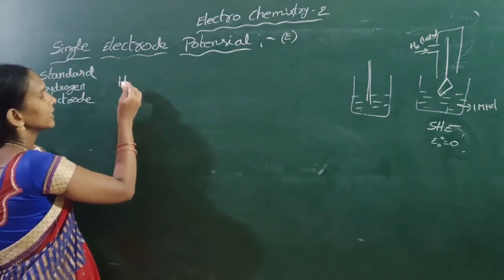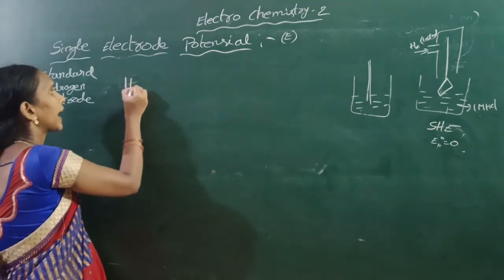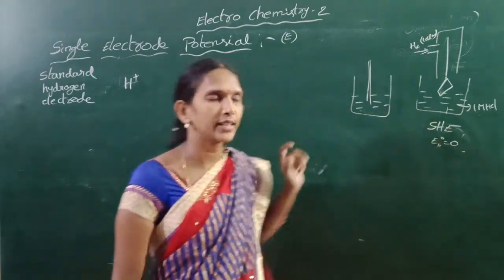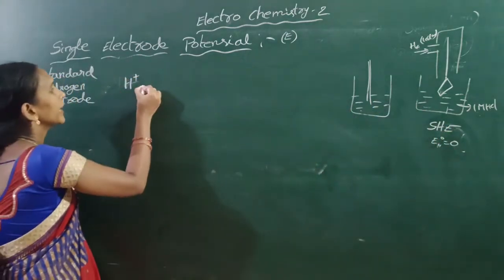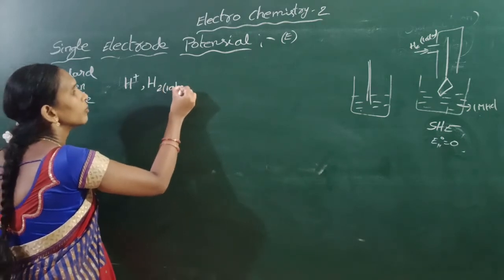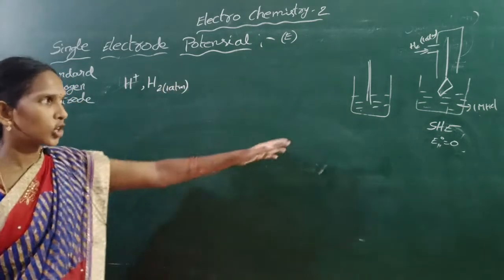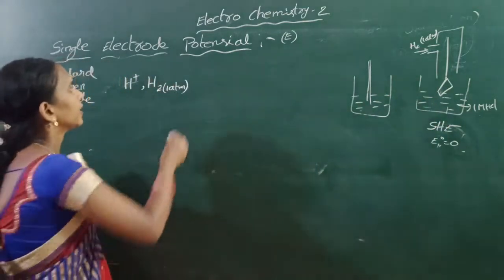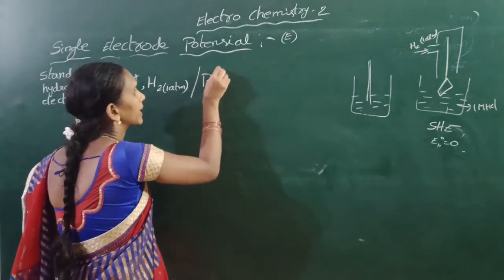H2 gas is passed into the solution where H plus ions are present, and platinum wire is placed in it.